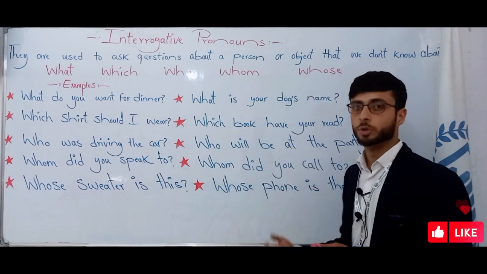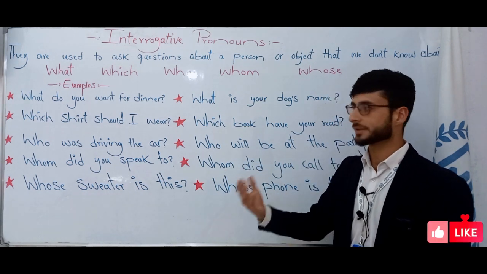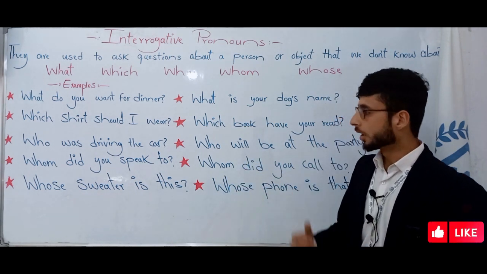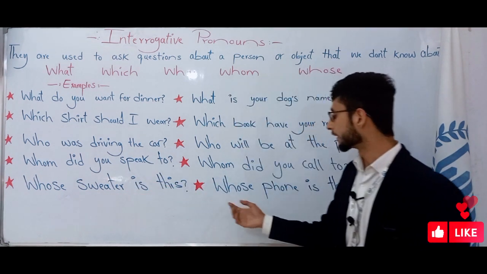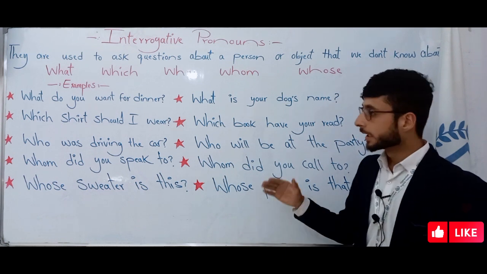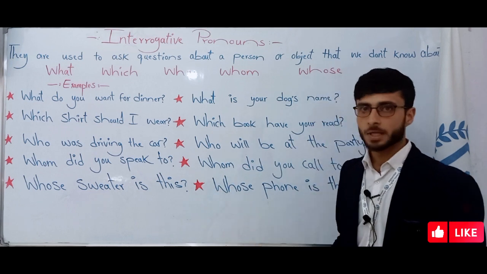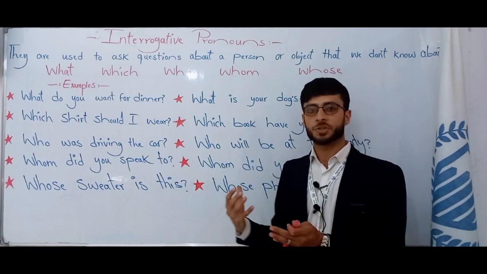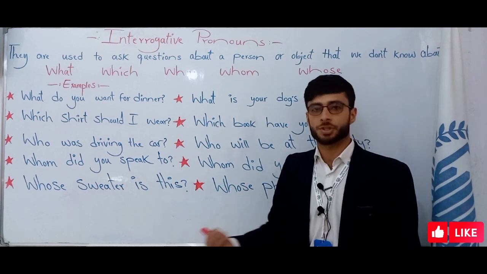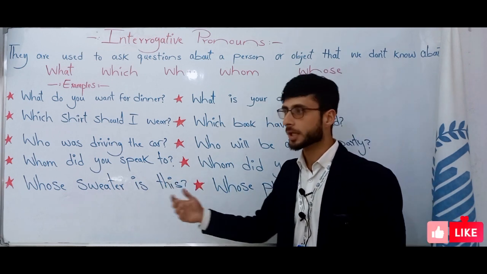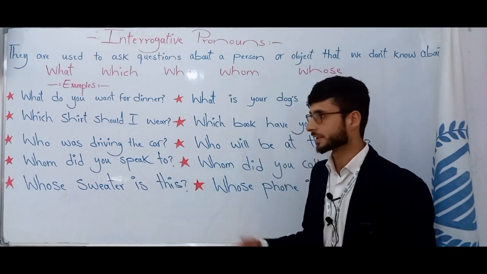Whom did you call to? Again we ask about an object, so we must use whom. Or the next sentence is: whose sweater is this, and whose phone is this. These two sentences are for whose. When we ask about possession of something, we should use whose.